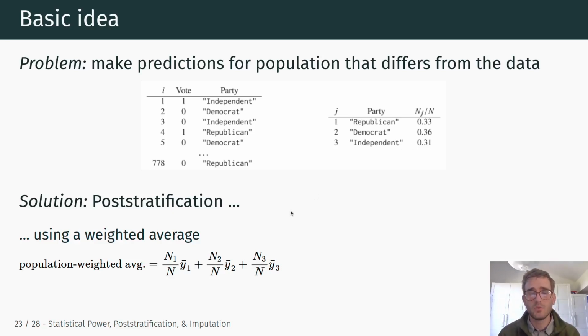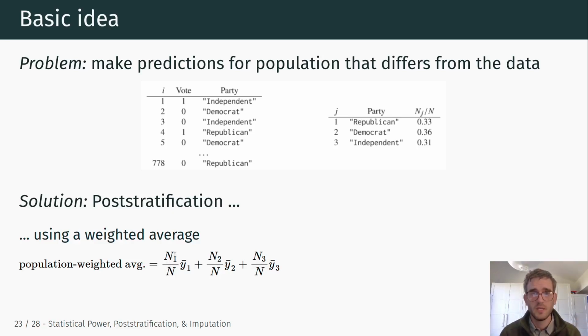In our example here, if we want to estimate vote choice in the population, we can compute the population weighted average by examining the average vote choice in each of those groups, so among independents, Republicans, and Democrats, and then weight those averages according to the population proportions of each of those cells, of each of those groups.